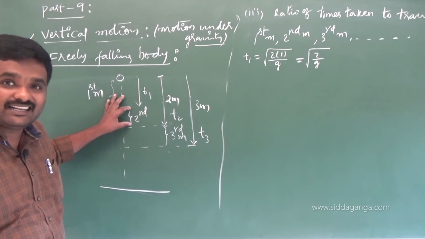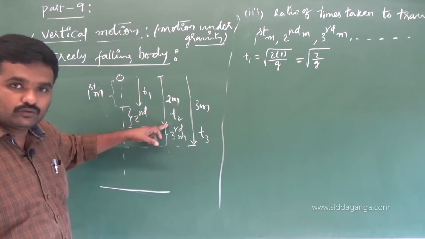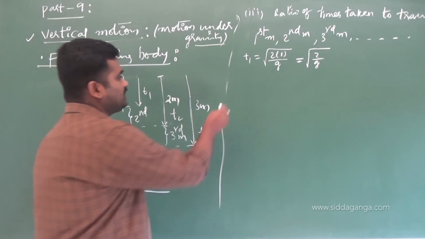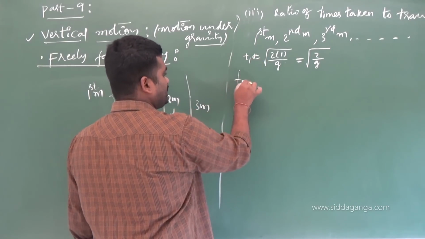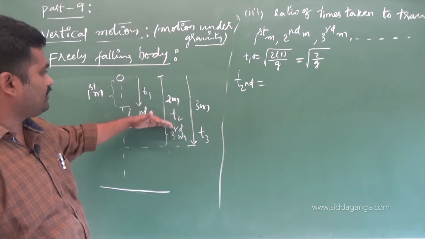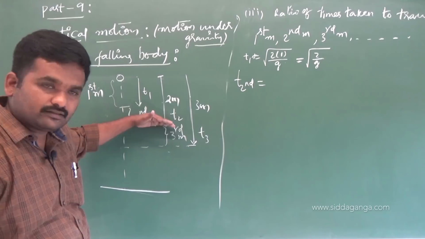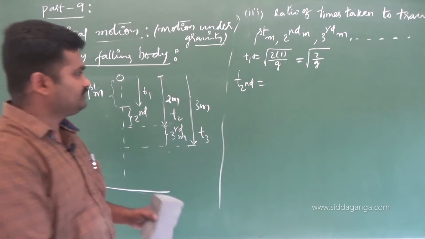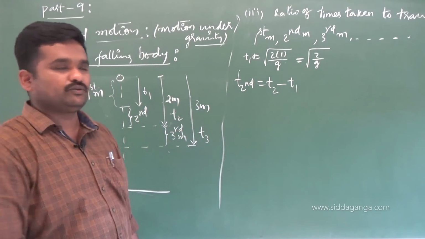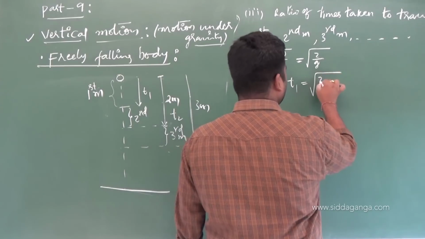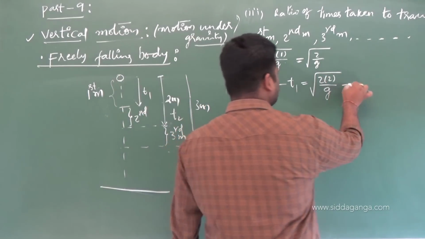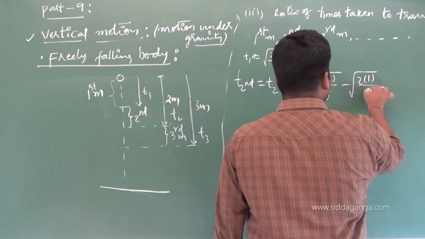This is the time for second meter. From here to here is T2. From here to here is T1. Then the time taken for the second meter, what can I write? This is for first meter. Time taken for second meter will be equal to time taken for 2 meters minus time taken for 1 meter. That means T2 minus T1. What is the formula for T2? We have already written. This is root of 2 into h by g, h is 2 meters here, minus root of 2 into 1 by g. Like this.